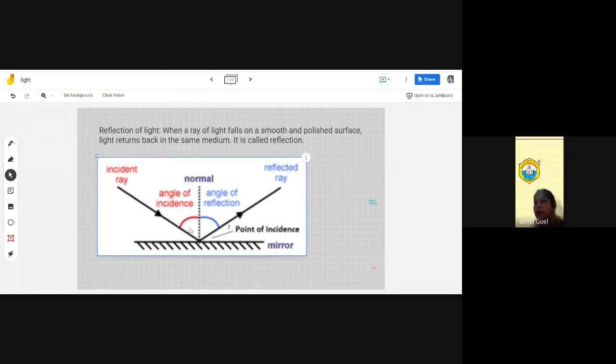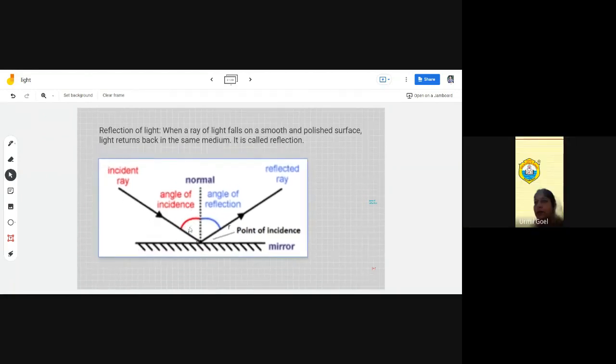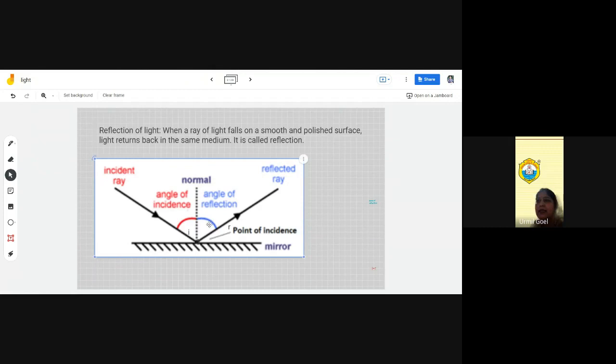So if I do it a little bit like this, this is i, this is small r. So this is the angle of reflection.